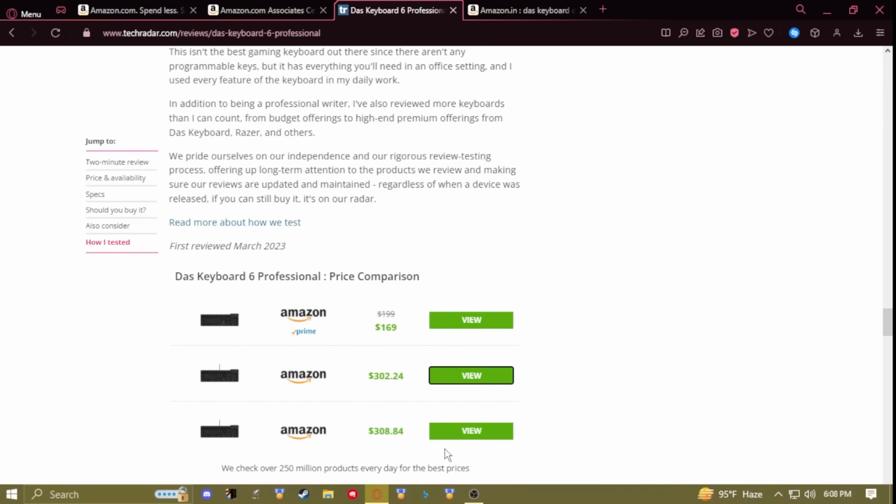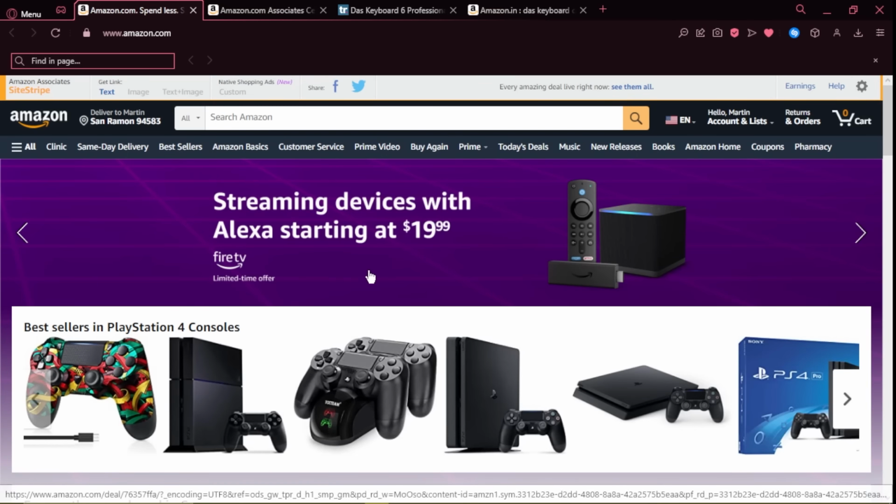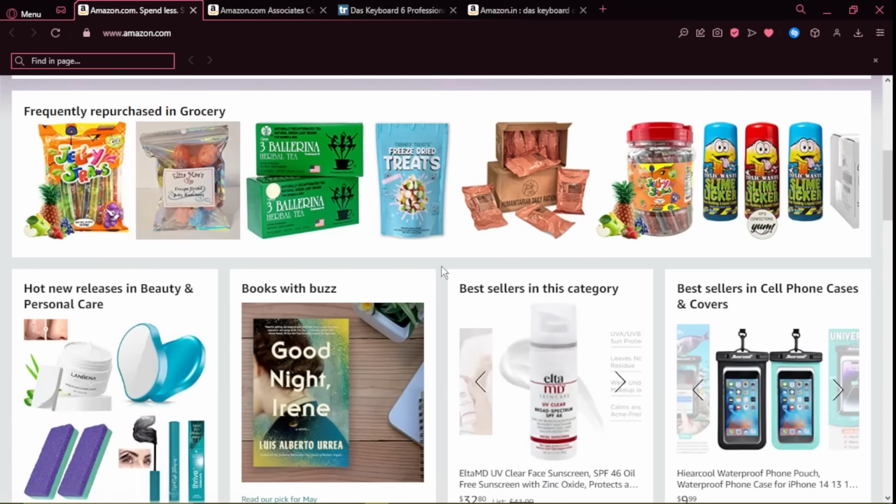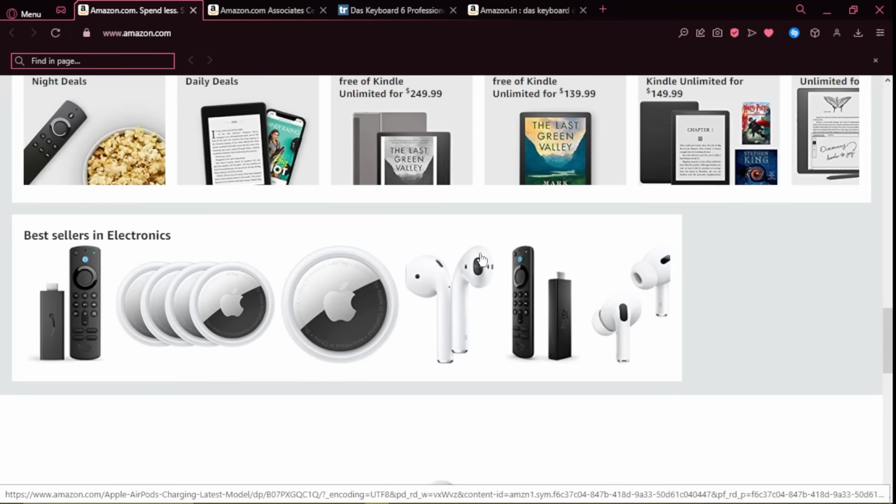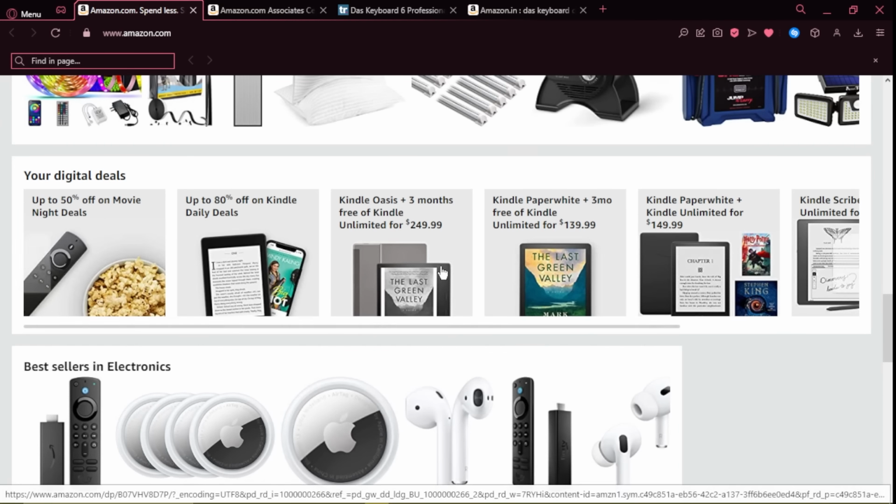First off, what you're going to do is open up Amazon.com. When you open up Amazon.com, you will see a couple of products which you will be able to sell. Not actually sell, but you will be able to take the affiliate link and paste it somewhere. Let's say social media. We have websites, we have YouTube, and all of those media where you can paste it so that people can see your link and your reviews, and then people might actually buy it. But there are a couple of methods to do that too.